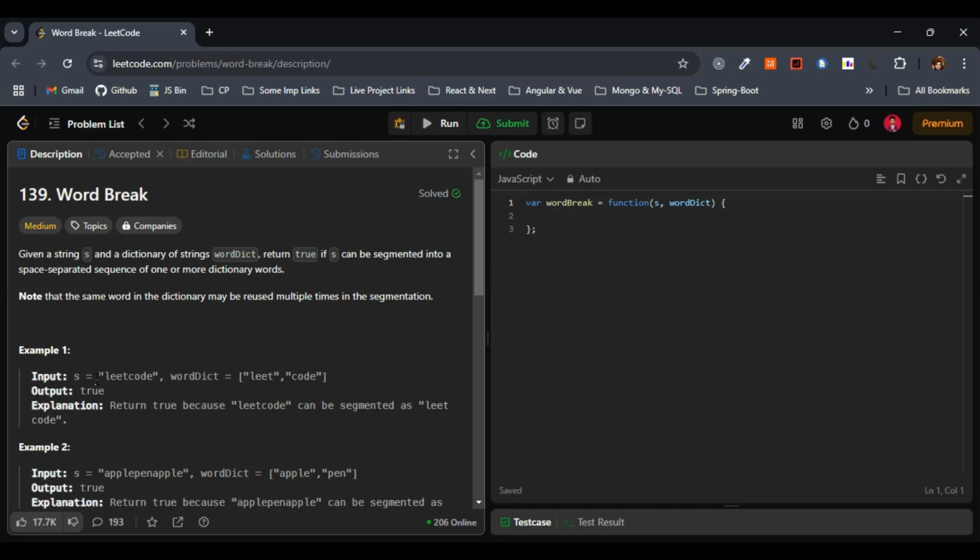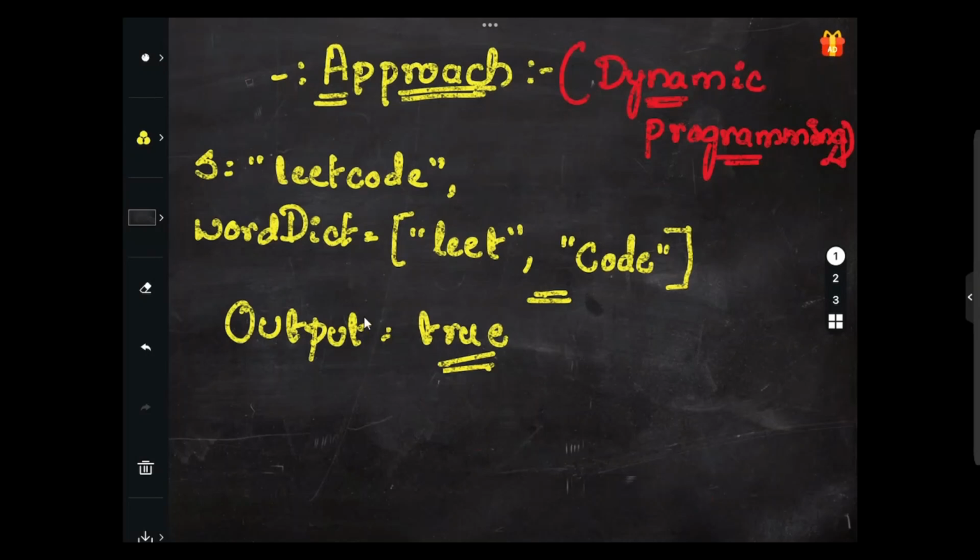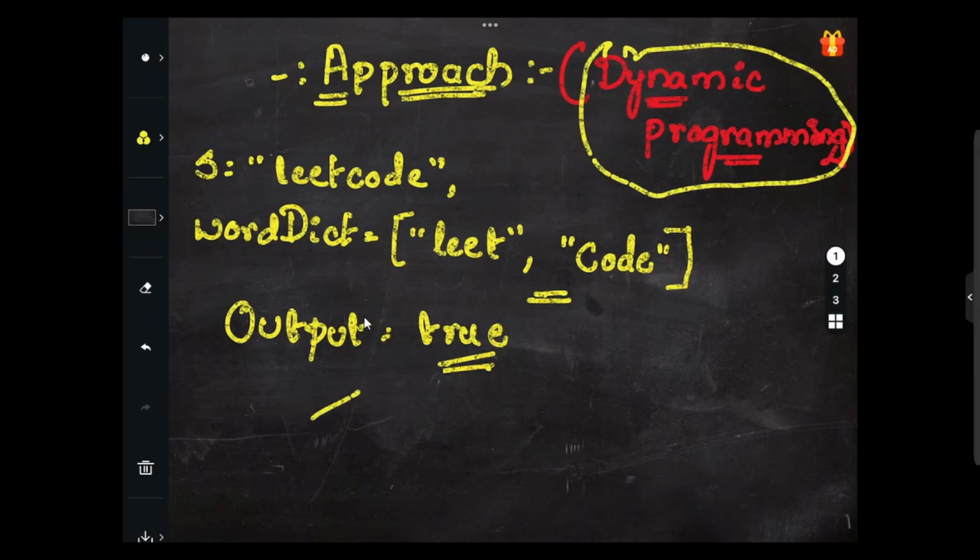Initially we will discuss the approach as usual. I'll consider the same first example that they have given in the question. The first thing you have to keep in mind is that we will be making use of dynamic programming to solve this particular problem.